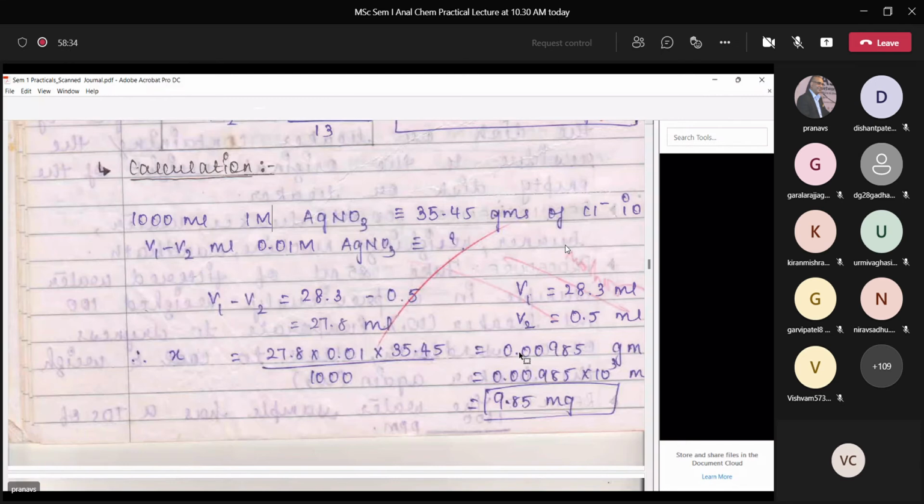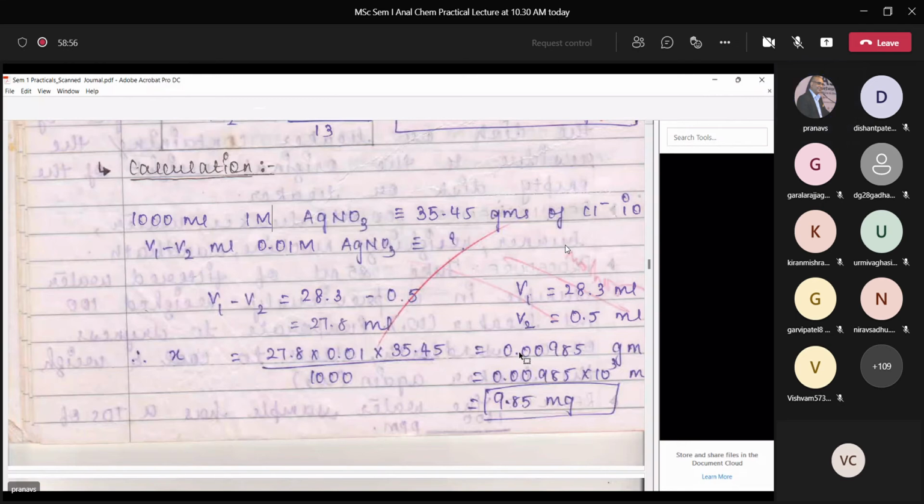I think you must have done this, or read these practicals, even in undergraduation. The first question that comes to mind is, why do we need to add water? What is the role of water here?